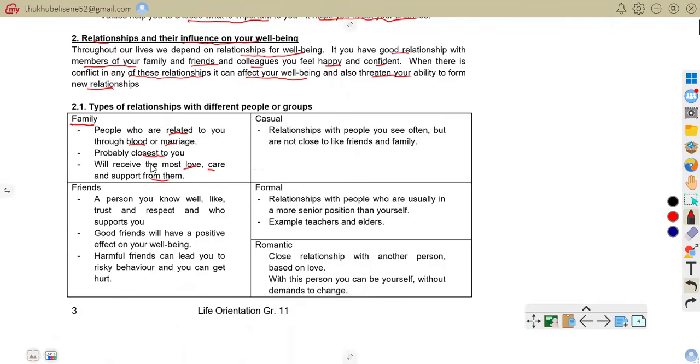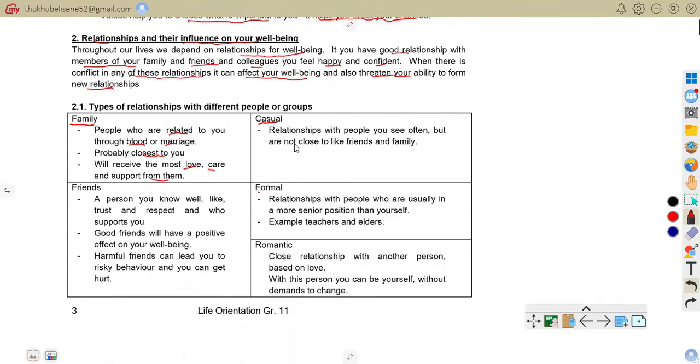So that is that. But when we talk of casual, we are talking about people you see often but are not close to. We're talking about a classmate or a neighbor.